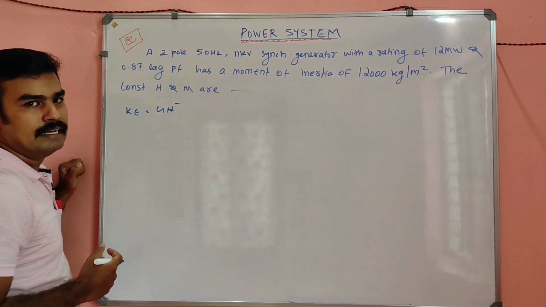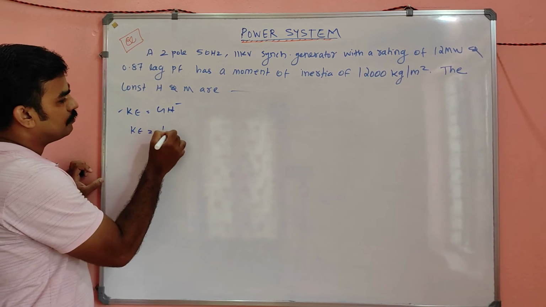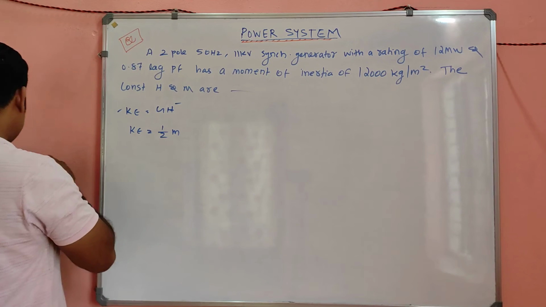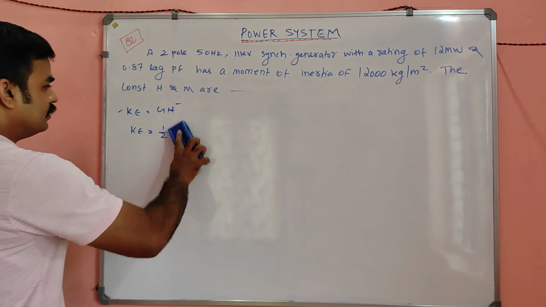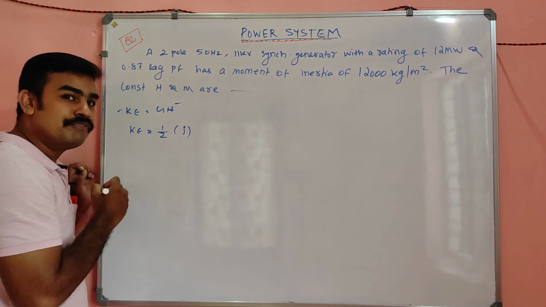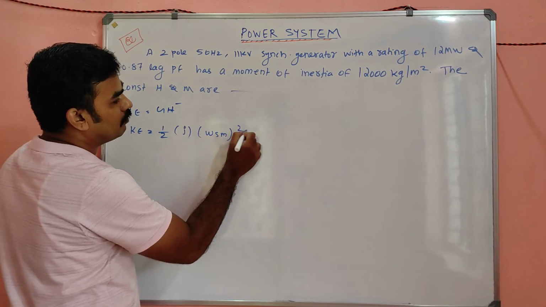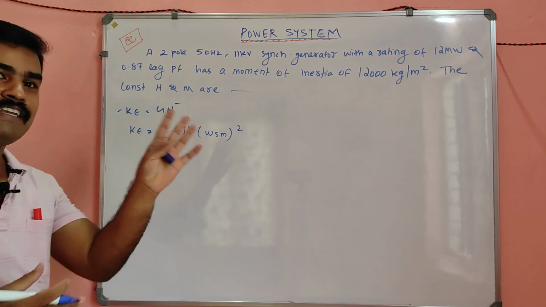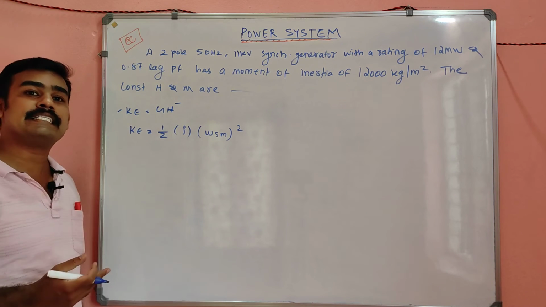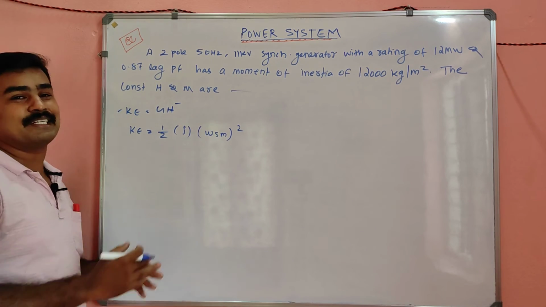So how can we find the kinetic energy first? That is our aim. Kinetic energy is half into m into v square in linear motion. Now it is rotational motion, so instead of m it will be J, the moment of inertia, into omega sm the whole square. Half J omega sm square, in rotational motion.